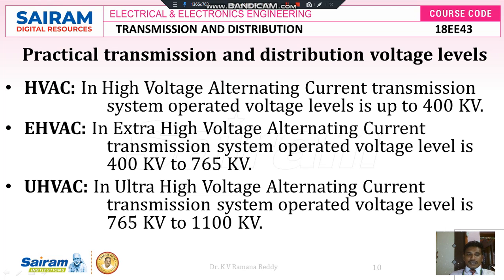There is another AC transmission system called EHVAC, extra high voltage alternating current transmission system, where we operate the voltage level from 400 kV to 765 kV. Apart from EHVAC, there is another AC system called UHVAC, ultra high voltage alternating current transmission system, where we can operate the voltage level from 765 kV to 1100 kV. These are the various practical transmission and distribution voltage level systems where we transfer electrical power.